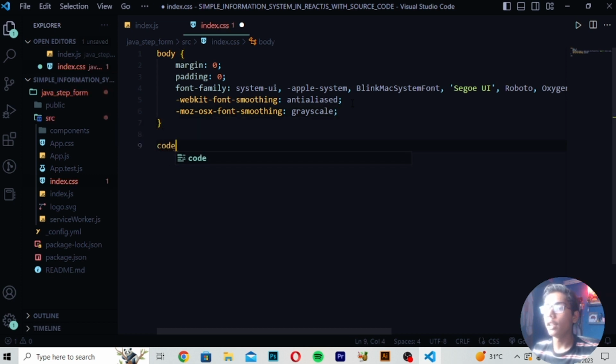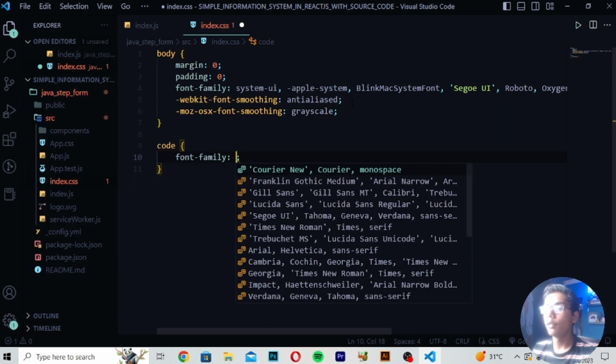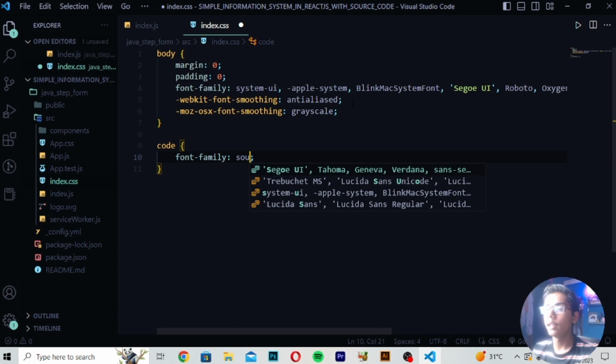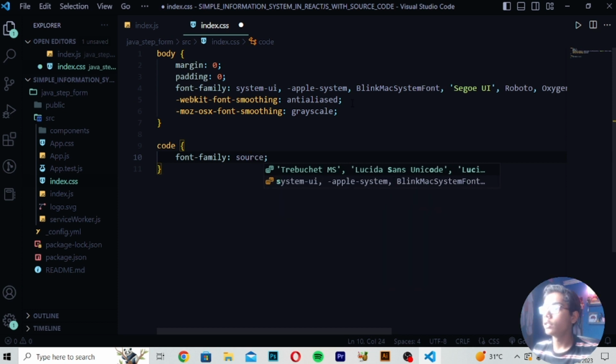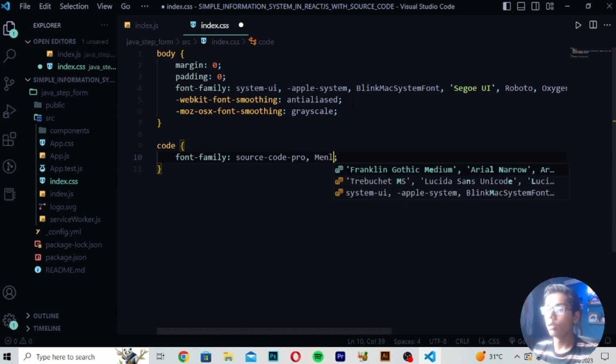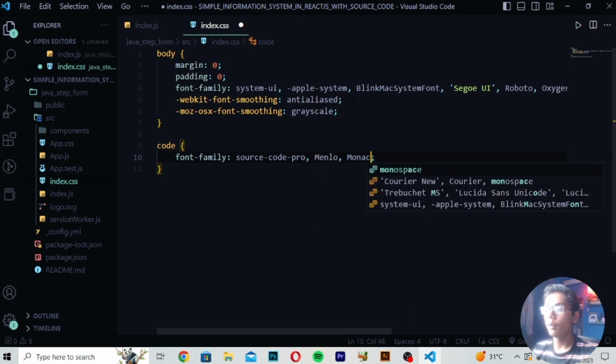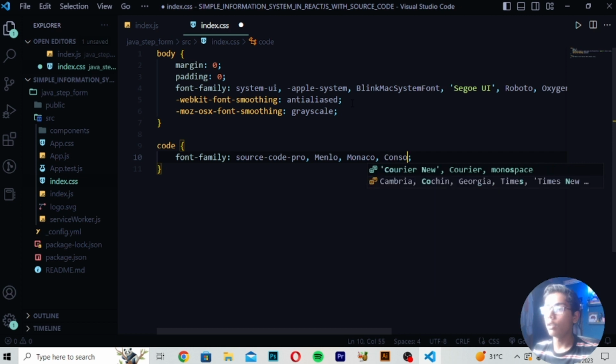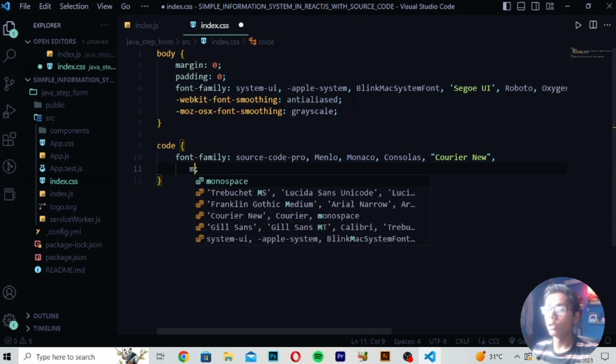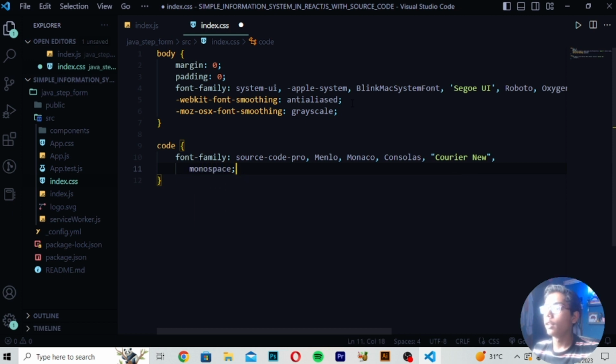Then close this thing right here, and write code font family. Then in font family I will be writing source-code-pro like this, then Menlo, comma. Then I will be writing Monaco, comma, Consolas, comma, and Courier, so here I will be writing Courier New. And now when you've written this, I will be writing comma, and then monospace. Then you have to save it. You can see we have written all that stuff.